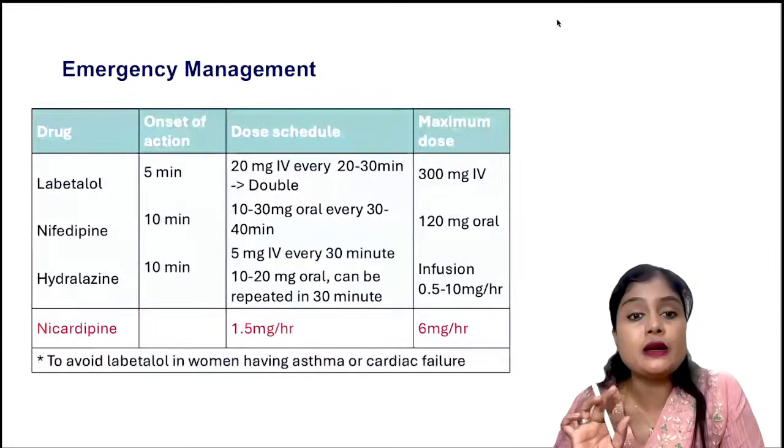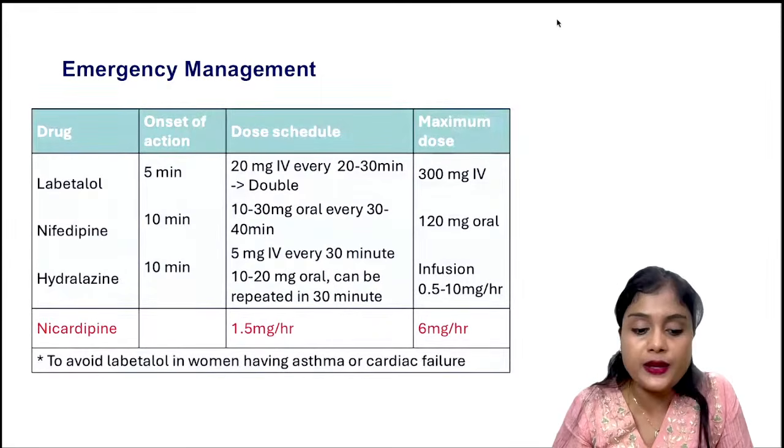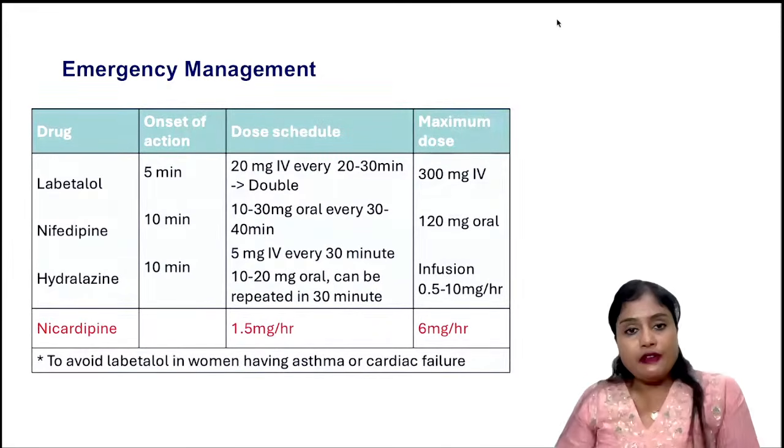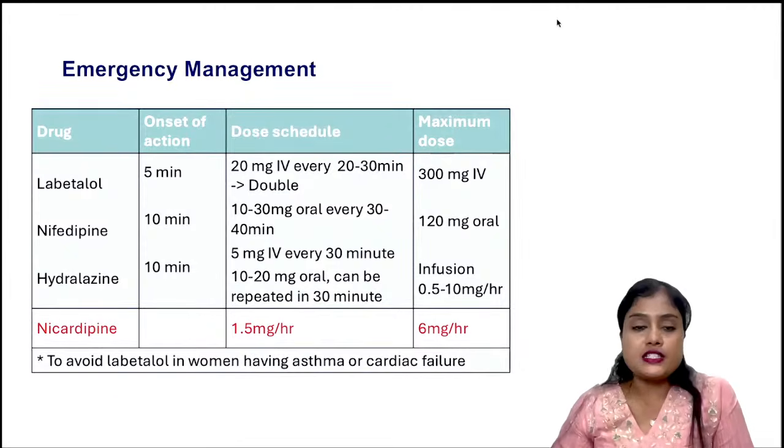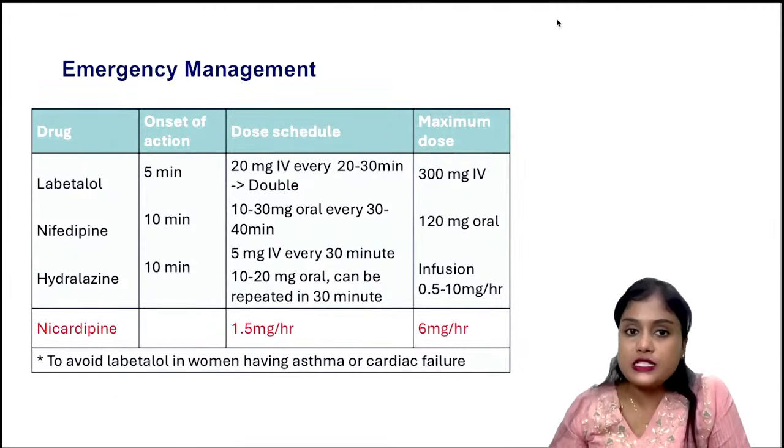Next, coming to the emergency management. Now they have given you history. 160 by 110 is the BP. What do you want to do? First is stabilize the BP, isn't it?